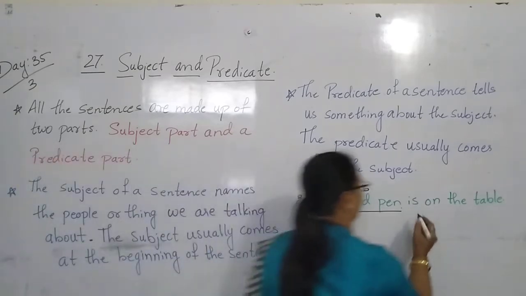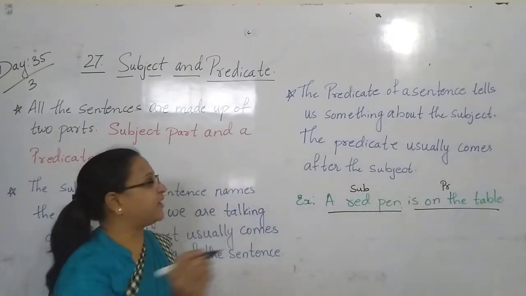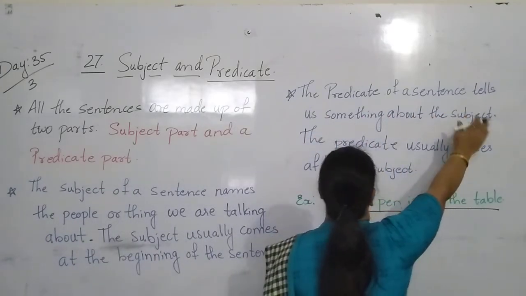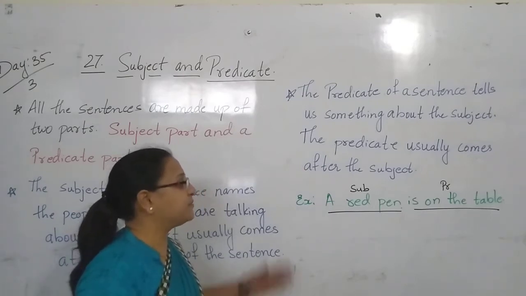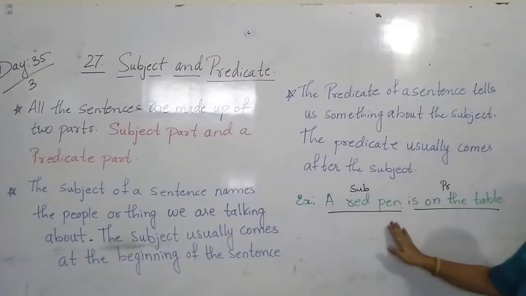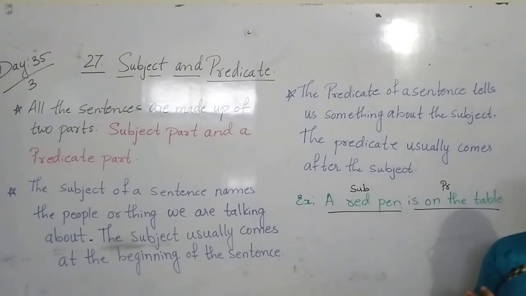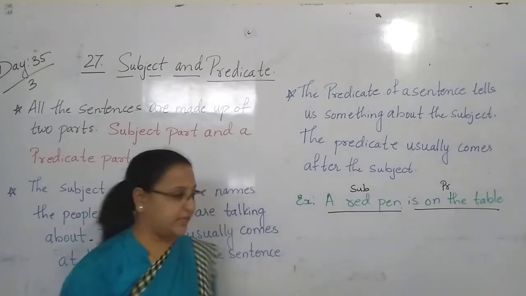Is on the table is what here? It is the predicate. Why? The predicate of the sentence tells us something about the subject. The predicate usually comes after the subject. So now this is telling where the pen is. Where is the pen? The pen is on the table. So on the table is the predicate, and a red pen is the subject. One more sentence here, children.